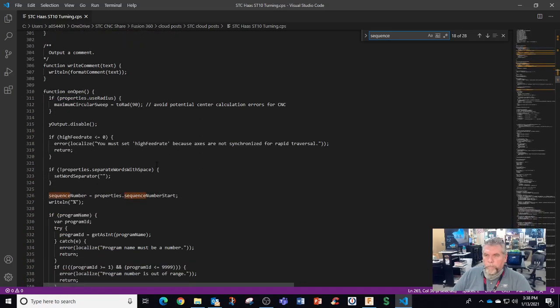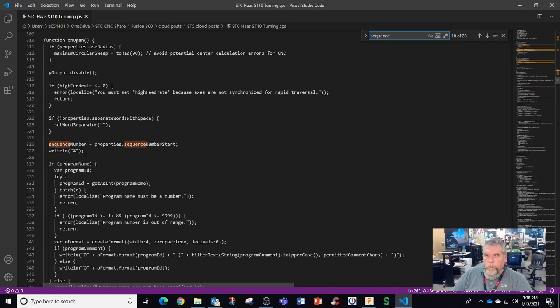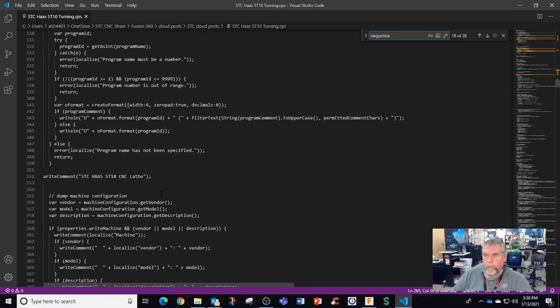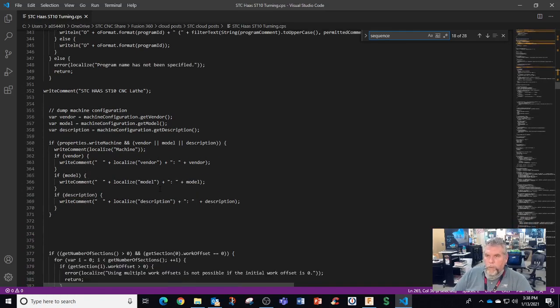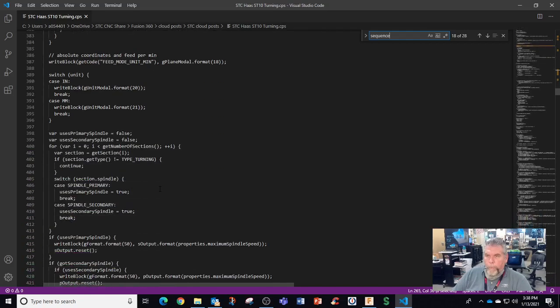Don't know that one. Start sequence numbers percentage, and we have right comment. This is our machine. STC house is ST10 CSC label. I had that on the top, and I wasn't able to add the tool list. But everything else is there.